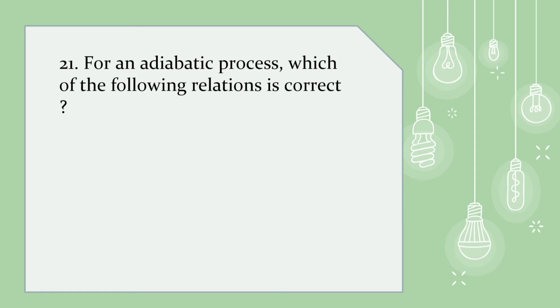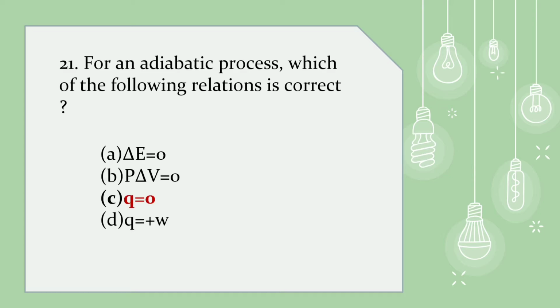21. For an adiabatic process, which of the following relations is correct? The options are A. Delta E equals 0, B. P delta V equals 0, C. Q equals 0, and D. Q equals positive W. The correct option is C. Q equals 0.